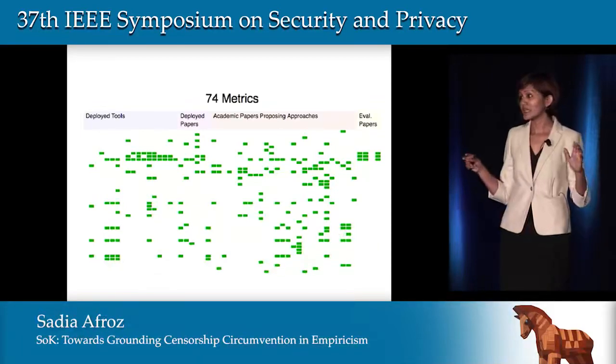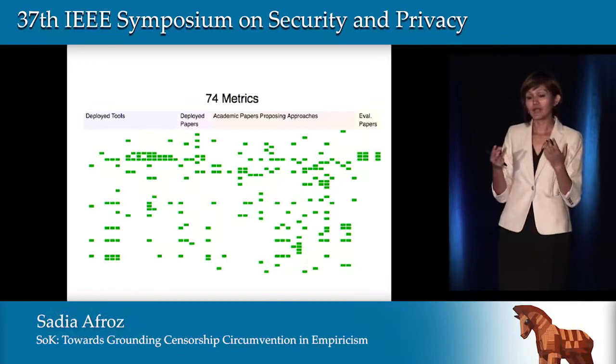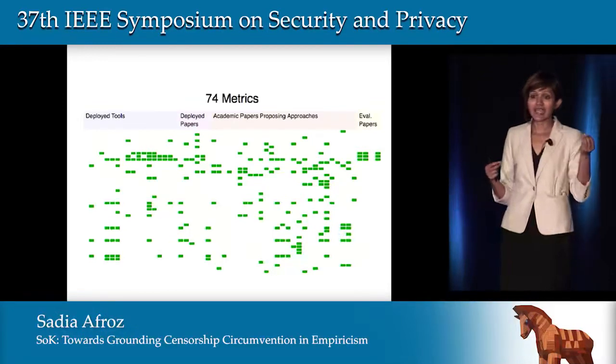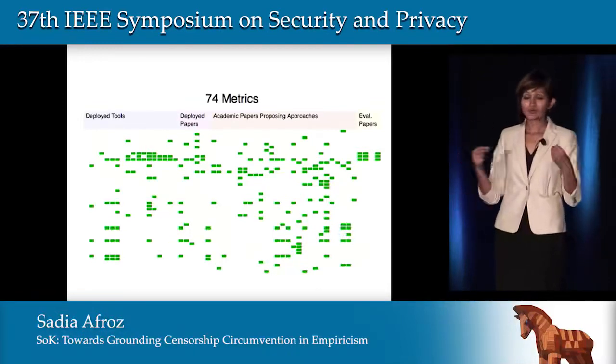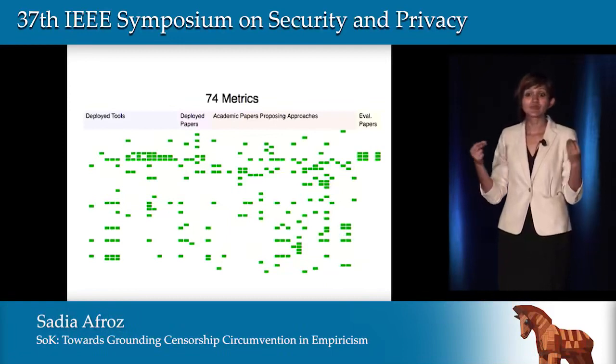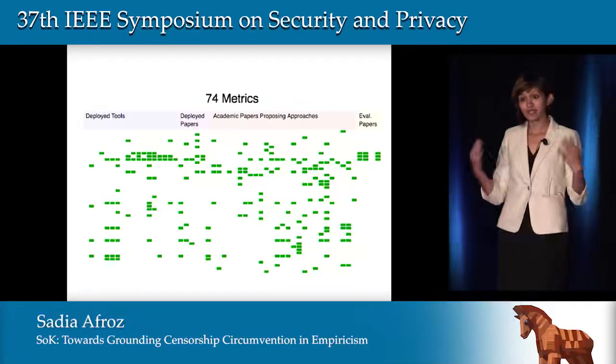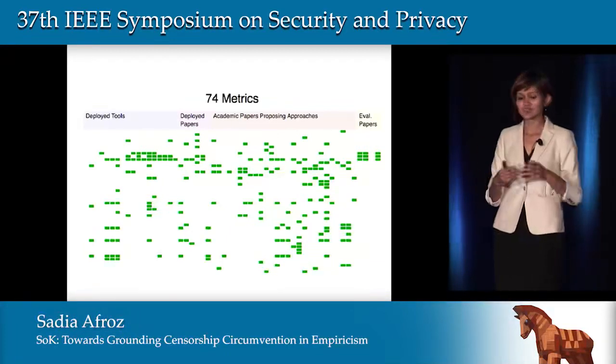Now, I want to clarify here that we are not comparing 2 systems based on how well they do in one specific criterion. For example, I'm not going to say that tool A is faster than tool B. We just look at whether tool A and tool B both checked the speed of a connection while they were evaluating their system. So this is an evaluation of the tools.